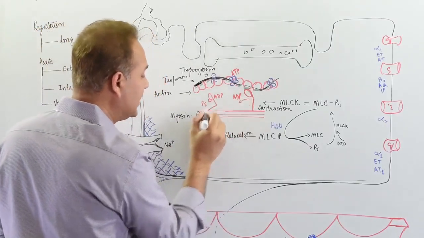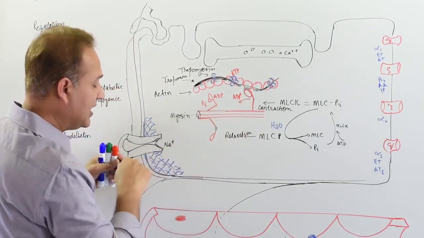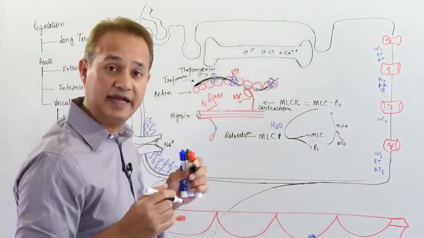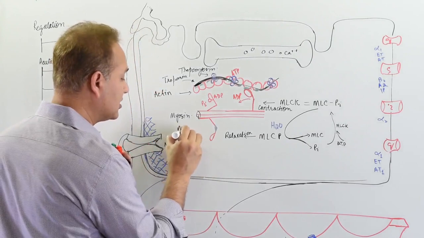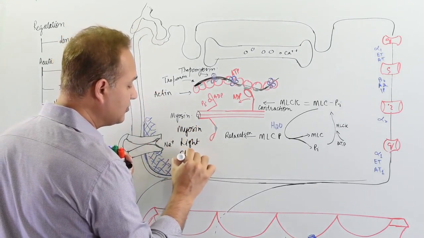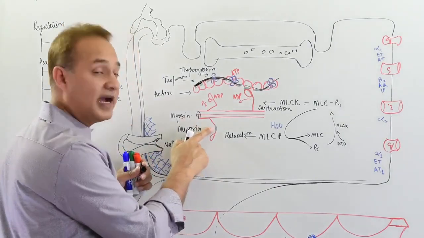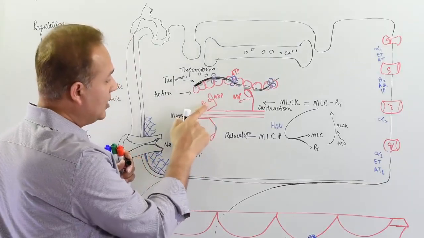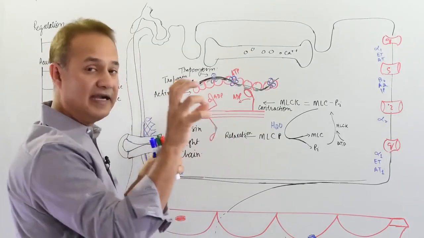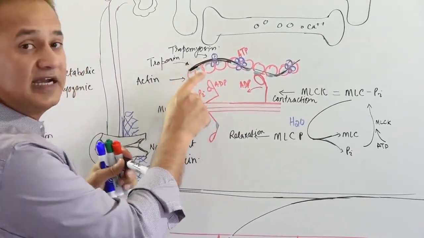So here is a myosin head. We have made 3 myosin heads here. This myosin head has this green area here, which I've made as the myosin light chain. Why is that important? That is a primary player today. When phosphate binds with this light chain, that causes this myosin head to become active, and it can now connect with the binding site on the actin.